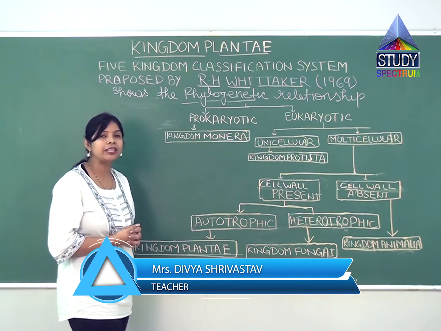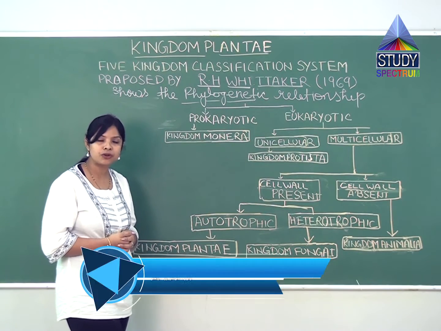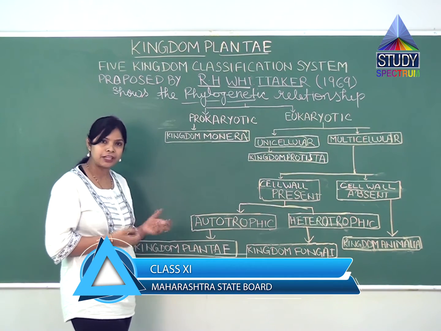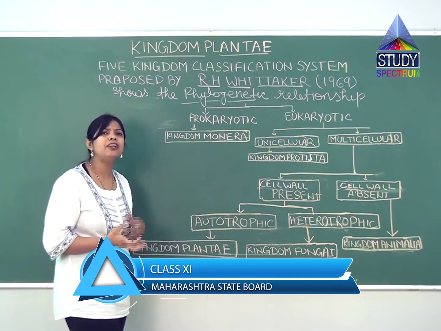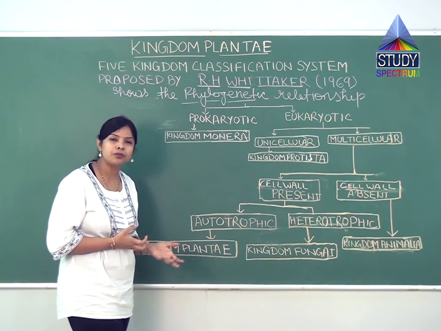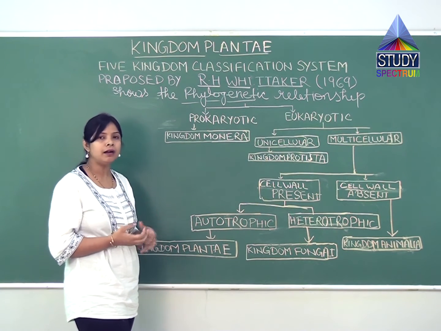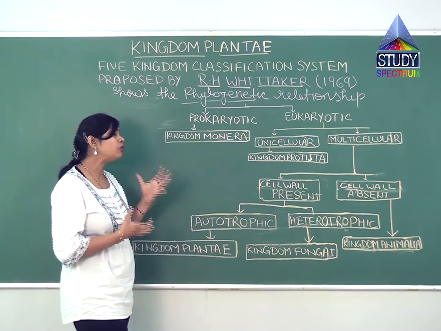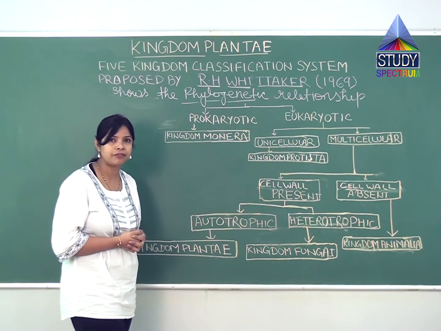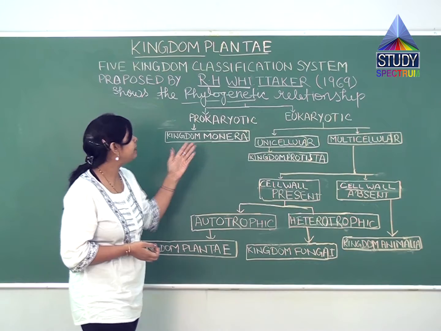Then he checked the mode of nutrition, whether the organism is autotrophic or heterotrophic. Then the lifestyle, whether the organism is a producer, consumer or decomposer. So this was all about the criteria taken for the 5 kingdom classification system by R.H. Whittaker.